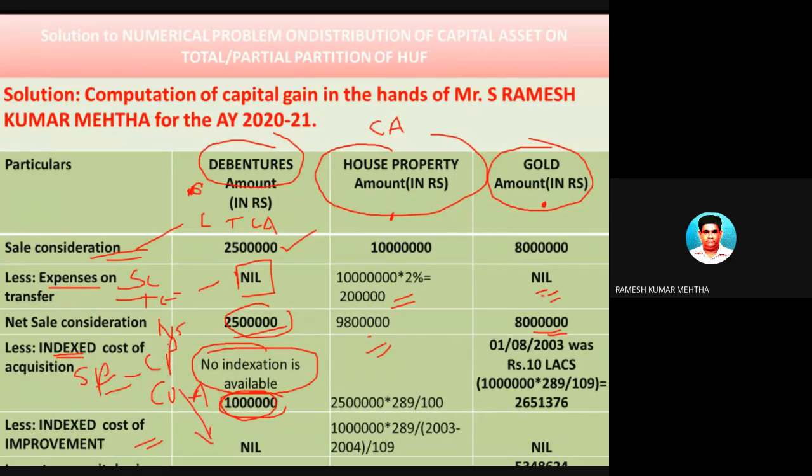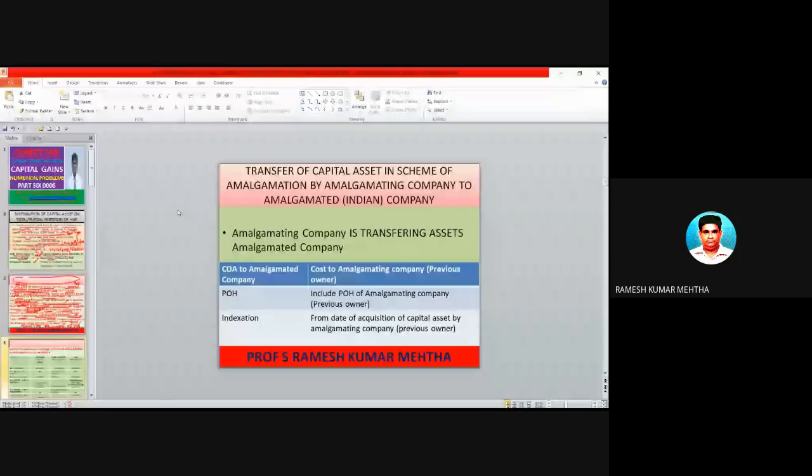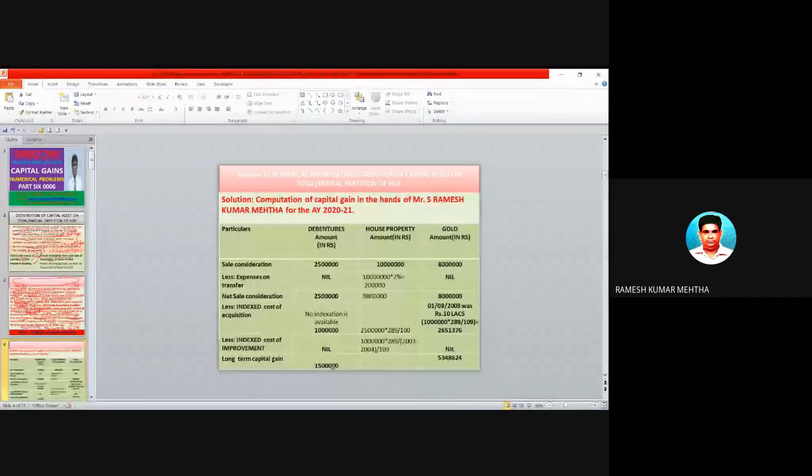So with no indexation, the profit in this case is 15 lakh rupees, because the cost price was 10 lakh rupees and the selling price was 25 lakh rupees. The profit, that is a long-term capital gain, is to the tune of rupees 15 lakhs.